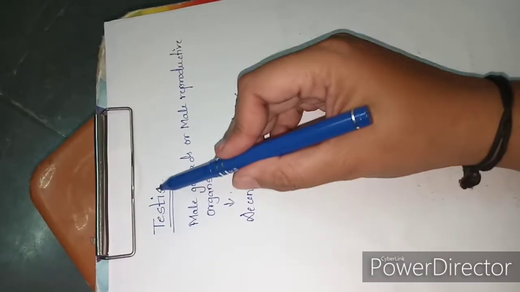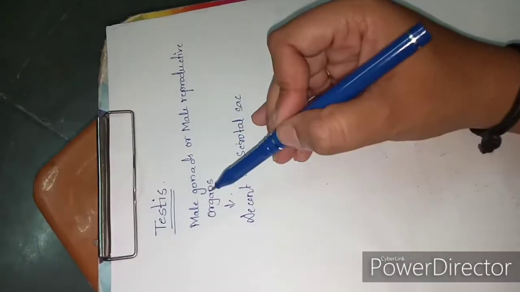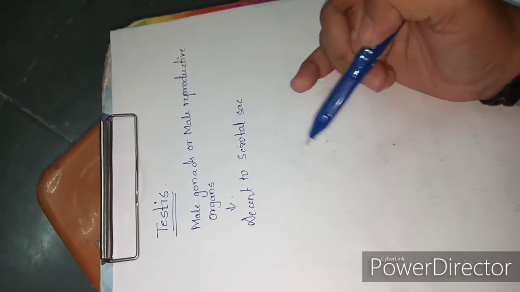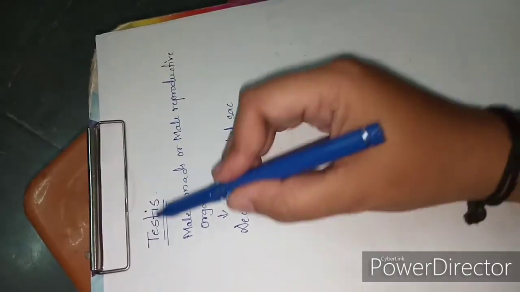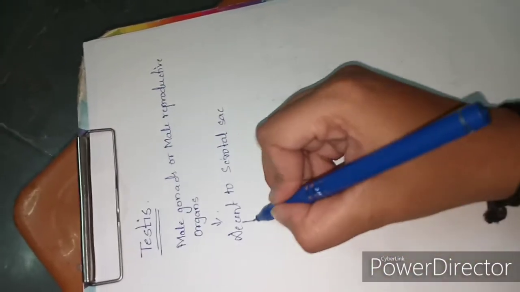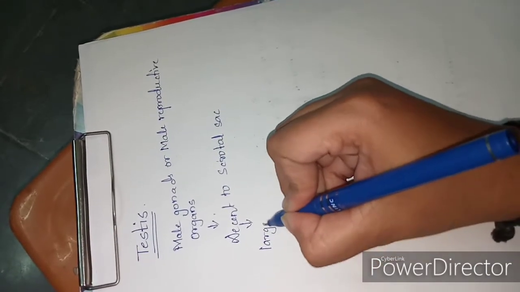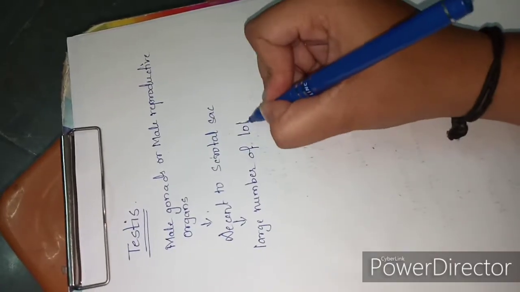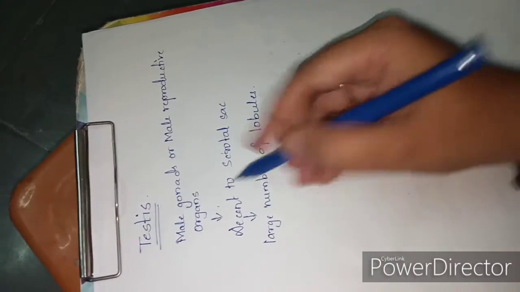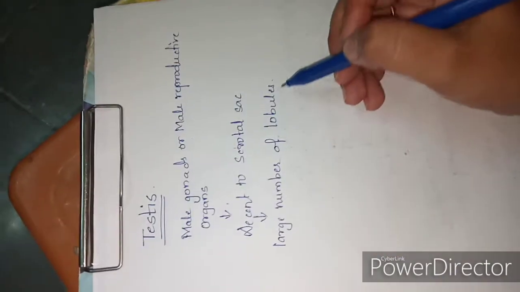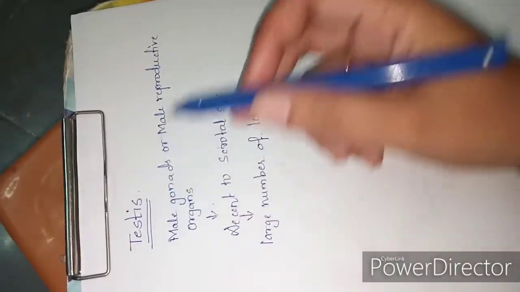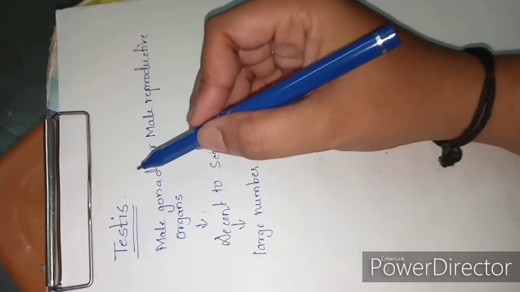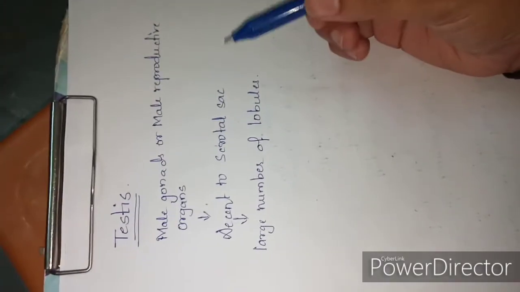Testes are the male gonads or the male reproductive organs which descend to the scrotal sac or the pouch that extends below the abdomen. These testes have a large number of lobules. The testes are externally covered by a tunica albuginea.